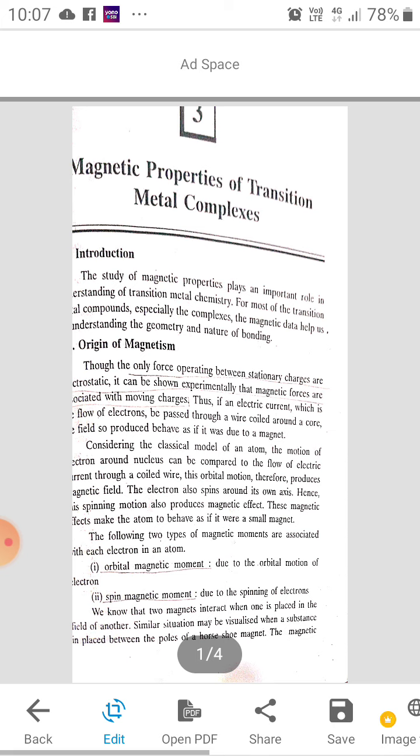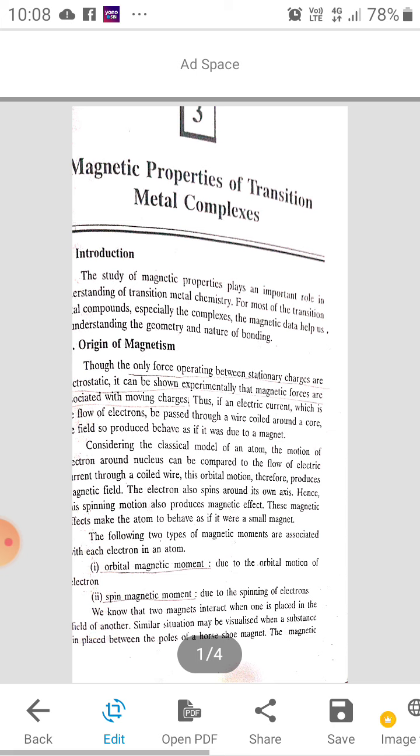Thus, if an electric current, which is a flow of electrons, is passed through a wire coiled around a core, the field so produced behaves as if it was due to a magnet.